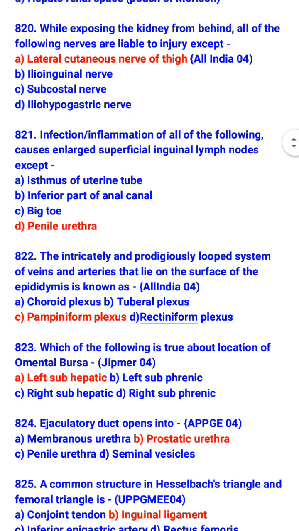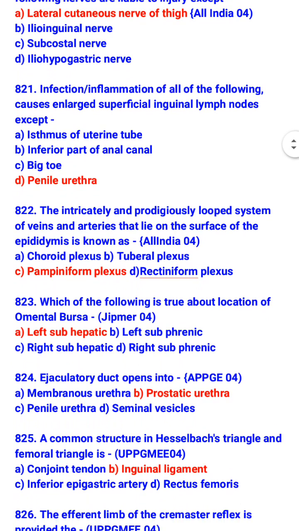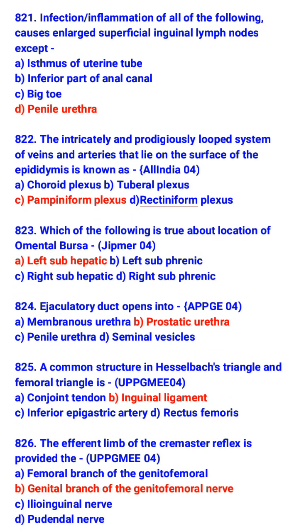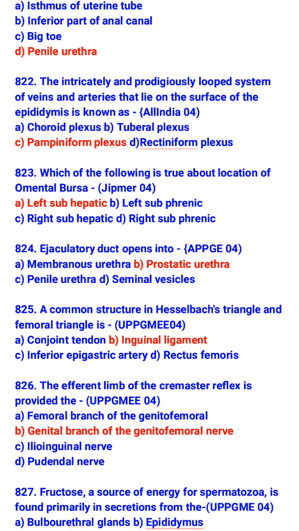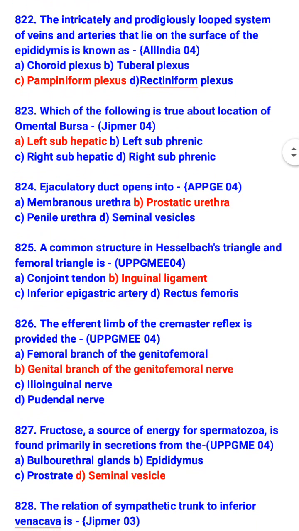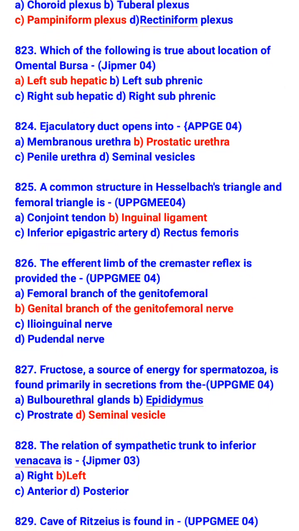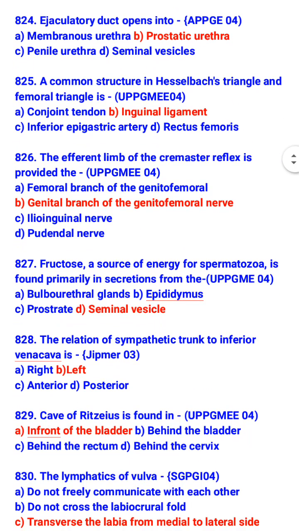The intricately and prodigiously looped system of veins and arteries that lie on the surface of the epididymis is known as pampiniform plexus. Which of the following is true about location of omental bursa? Left subhepatic. Ejaculatory duct opens into prostatic urethra. A common structure in Hesselbach triangle and femoral triangle is inguinal ligament. The efferent limb of the cremaster reflex is provided by the genital branch of the genitofemoral nerve. Fructose, a source of energy for spermatozoa, is found primarily in the secretion from the seminal vesicle.